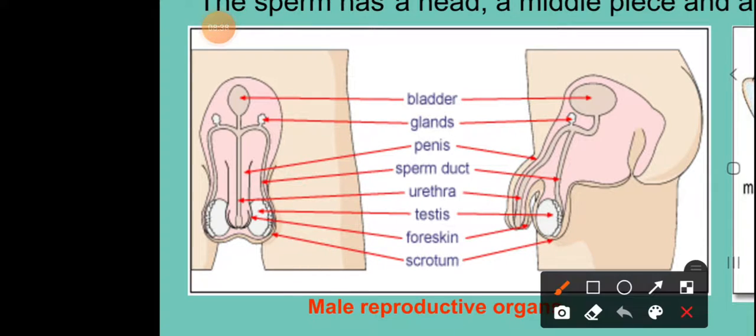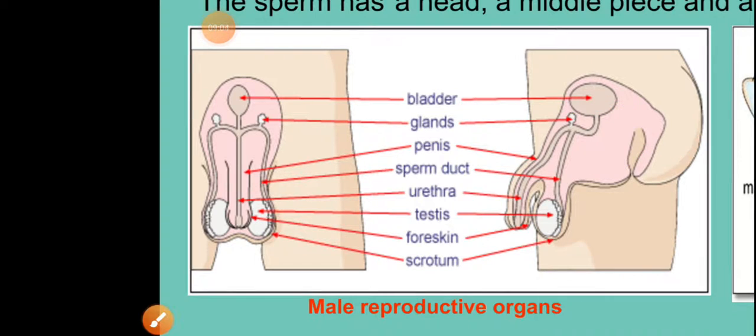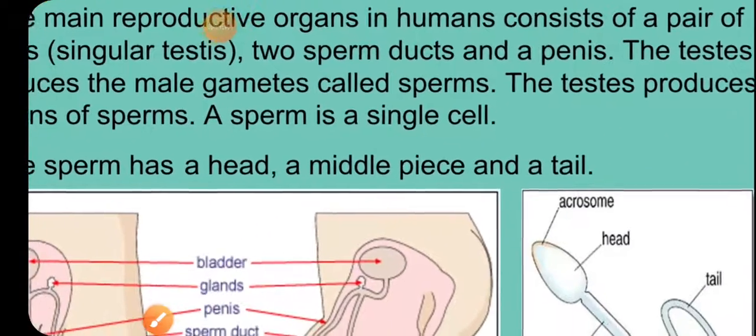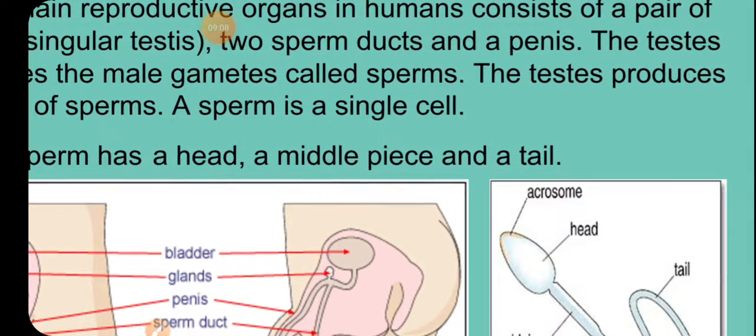which are present near the urinary bladder like this, and which help to serve the medium that increases the motility rate of the sperm cells. They secrete a whitish liquid, which promotes the sperm cells to move very fast. Next, the glandular structure that you will observe is the prostate gland.